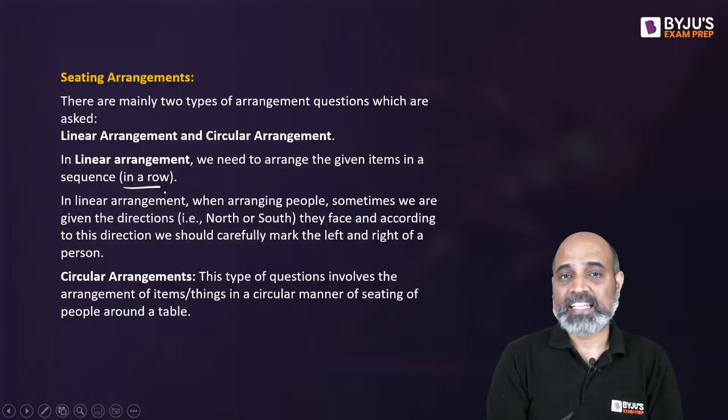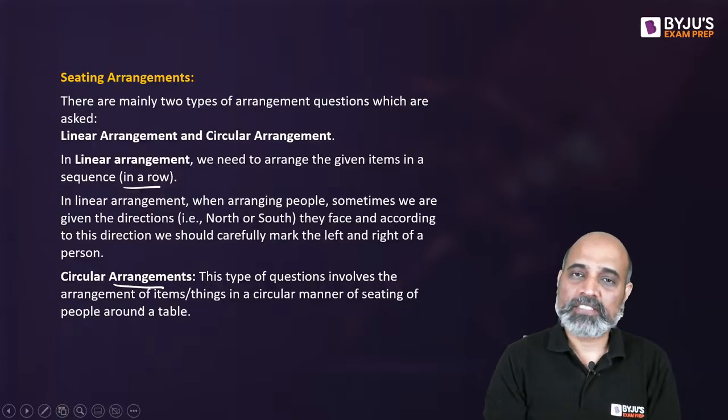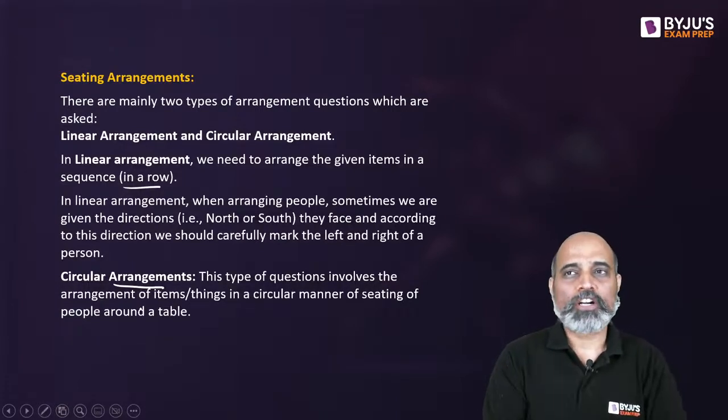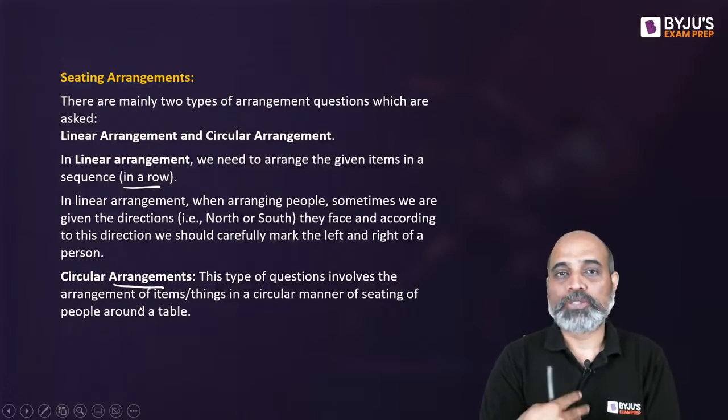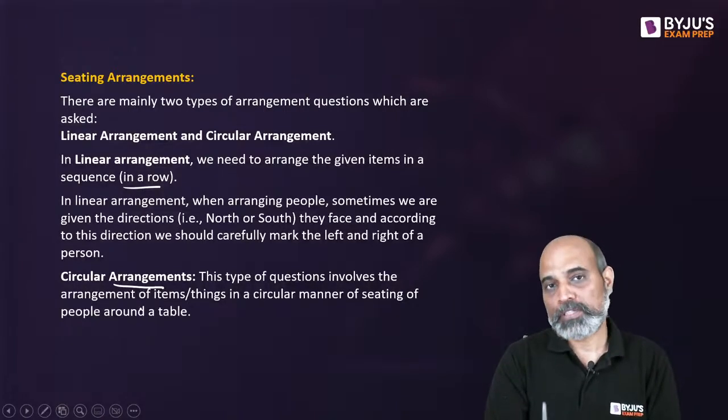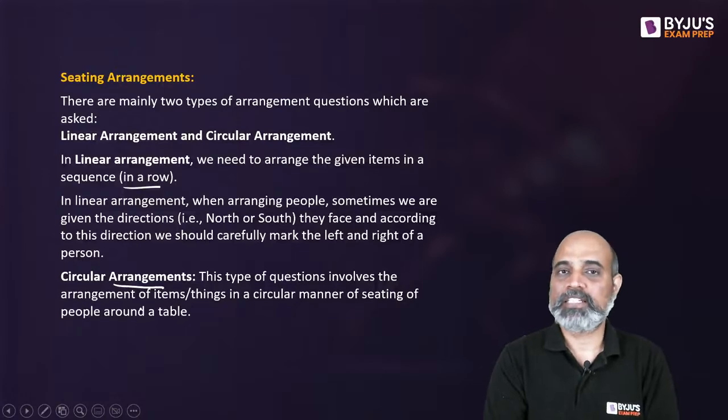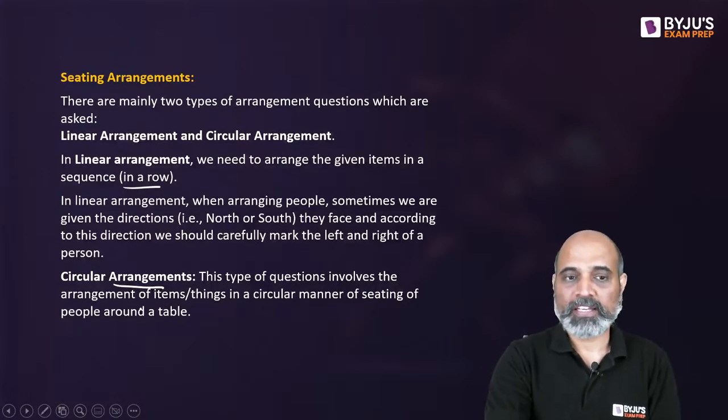In the case of circular arrangements, people are seated around a circular table. That's the standard. When you have an odd number of people, nobody sits opposite to each other. But when you have an even number of people, there is exactly one person definitely sitting opposite to someone or the other.